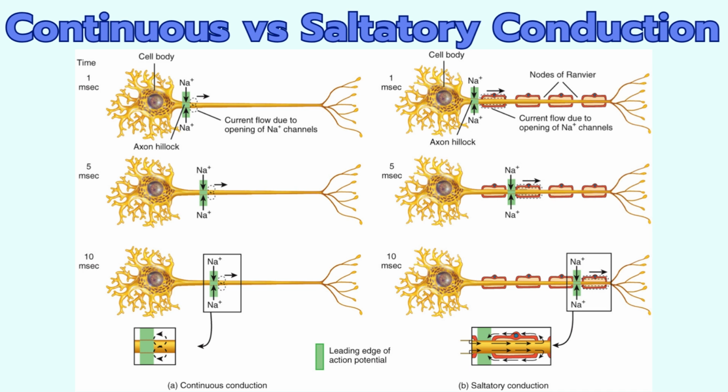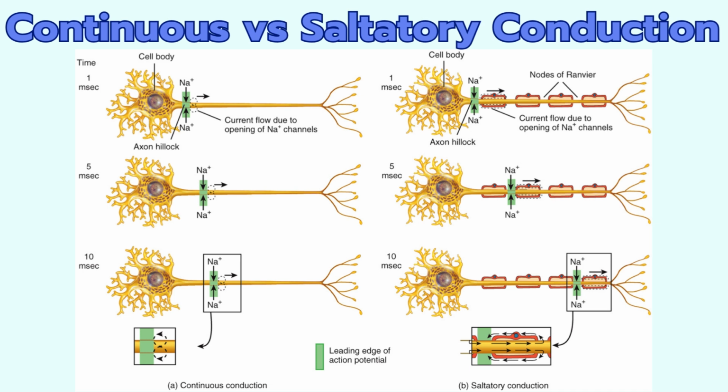Let's focus on the continuous conduction shown on the left. Due to the absolute refractory period, the local current only opens voltage-gated sodium channels down the axon towards the axon terminal. Those open and create their own local current to the next voltage-gated sodium channels down the axon. For unmyelinated axons, this process continues until the action potential reaches the axon terminals.